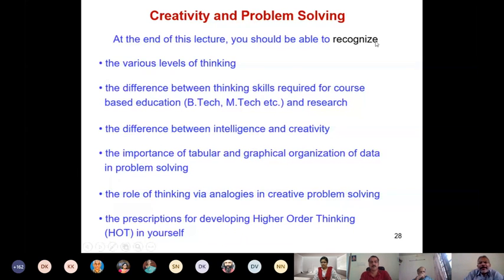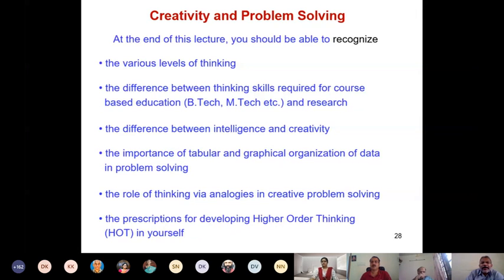Similarly, they will be able to recognize the various levels of thinking. It is not fair to say, I am not using the word develop, I am using the word recognize. So that is the advantage of learning outcome framing. It is very clear as to what level of skill the students will develop at the end of the particular session that you are conducting.